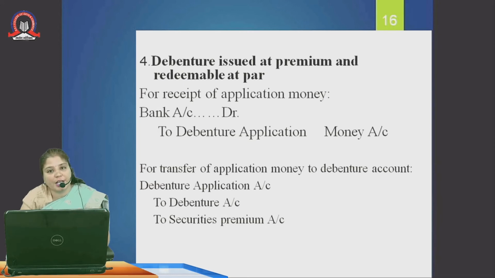Then debenture issued at premium and redeemable at par. That means we are getting the money more than the face value. Bank account debit to debenture application account. Then debenture application money, that is for 12 rupees if I got more than the face value. This means debenture application account debit 12 rupees, to debentures 10 rupees, to security premium 2 rupees. This means the 2 rupees has to be transferred to security premium account.